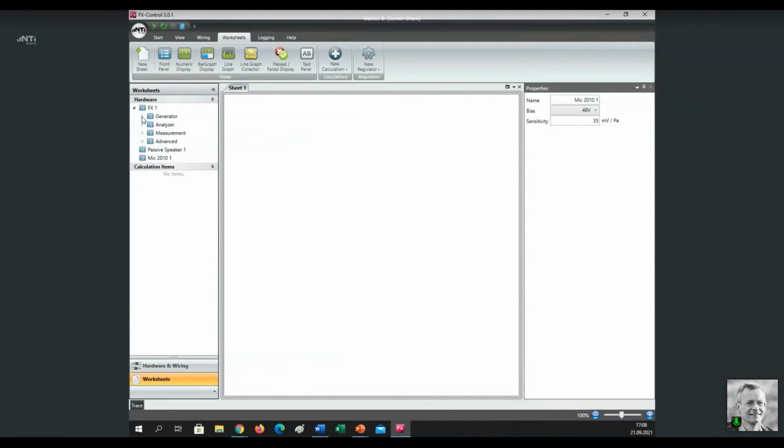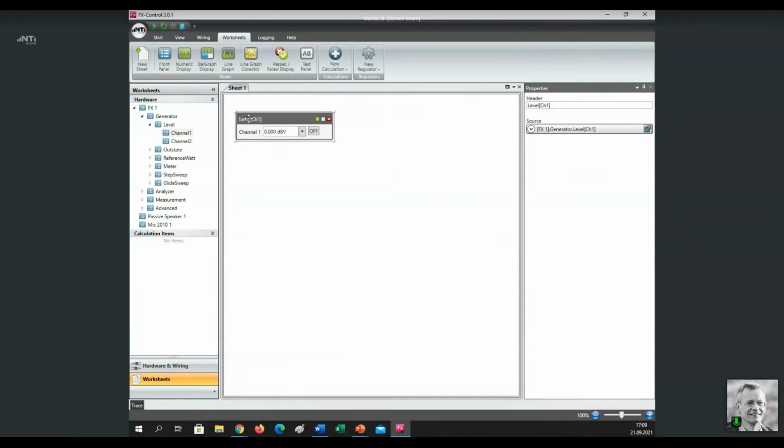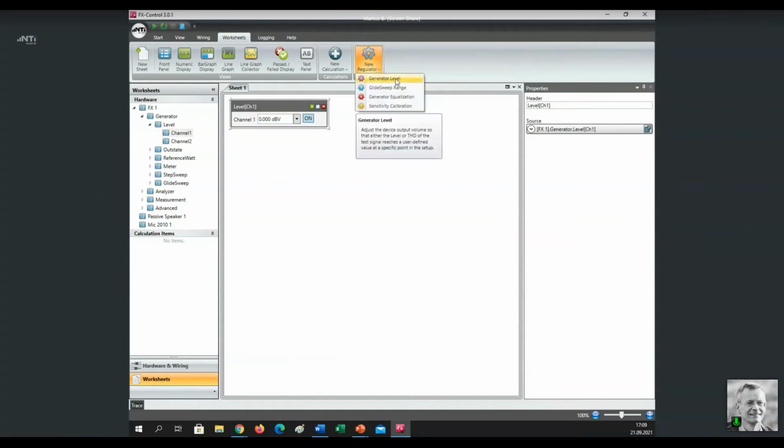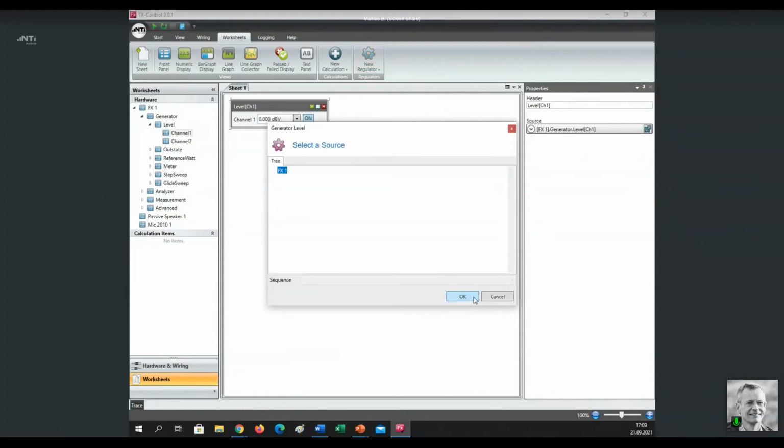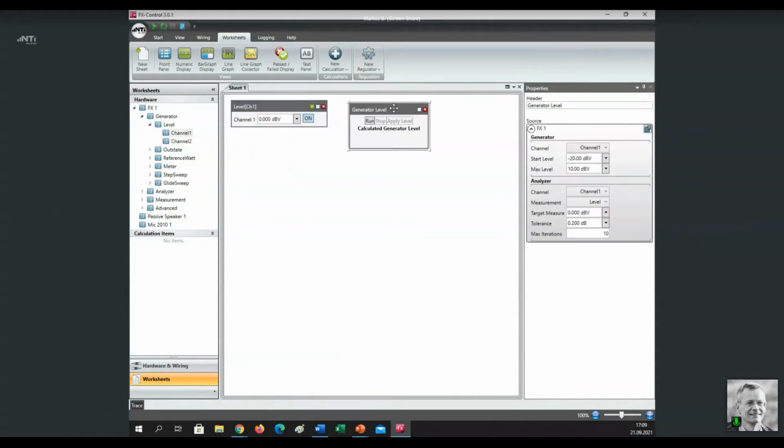And here I'm going to show you now, first of all, a very simple regulator, and for that purpose, I will pull my generator output level panel here on my worksheet. I activate the generator by clicking here on that button. Now it's on, and I add the generator level regulator. I confirm. So what does this regulator do?